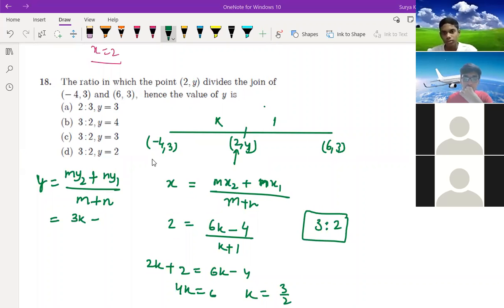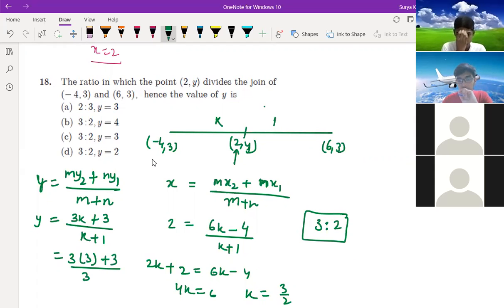Hello, sir. Tell, Teja. 3k minus what should we write? 3k plus 3, right? Divided by m plus 1, meaning k plus 1. And y is equal to, you know, the k value here. K is 3, right? Yes, sir. So 3 into 3 plus 3 divided by 3 plus 1. So 12 by 4. So the answer is 3.